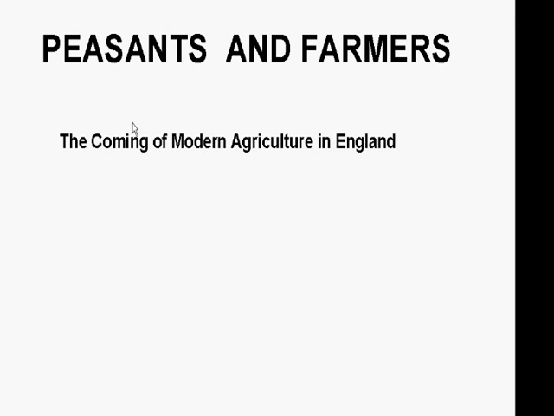So basically in this chapter, we will be discussing how agriculture started in various parts of the world, then how the farmers started shifting from subsistence agriculture to commercial agriculture, and finally how mechanization took place. The first part is the coming of modern agriculture in England, how they started practicing commercial agriculture rather than the shifting agriculture or subsistence agriculture.